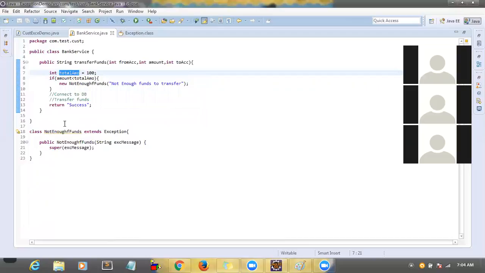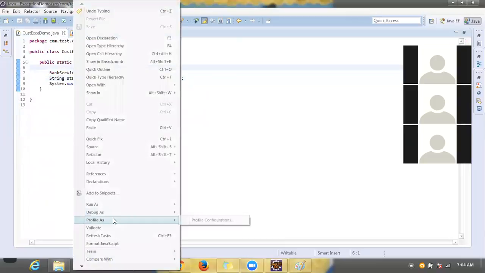If the total balance is less than the amount you are trying to transfer, then we have to display the message. Correct? So now let me run it and I will explain.